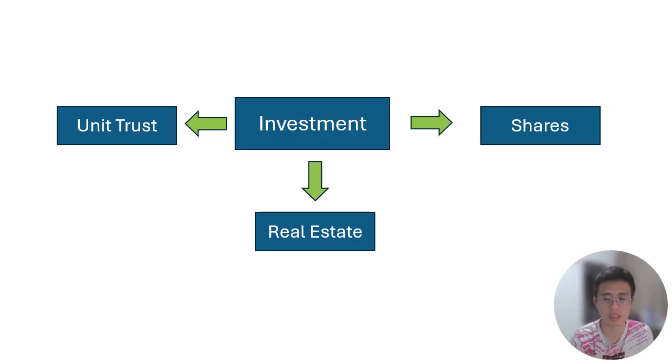So you can just sit there and enjoy the returns from the rental fee, and also the house price will increase every year. For example, if you buy this year at around 600,000, maybe after 10 years it rises to 800,000. So you can earn the price difference, but you have to wait.